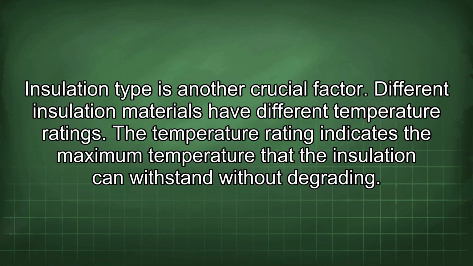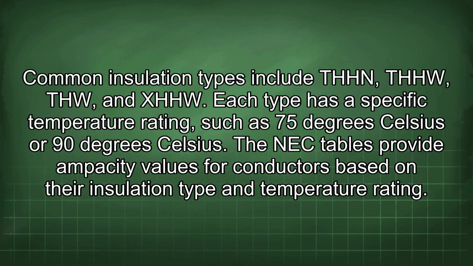Insulation type is another crucial factor. Different insulation materials have different temperature ratings. Temperature rating indicates the maximum temperature that the insulation can withstand without degrading. Common insulation types include THHN, THHW, THW, and XHHW. Each type has a specific temperature rating, such as 75 degrees Celsius or 90 degrees Celsius. The NEC tables provide ampacity values for conductors based on their insulation type and temperature rating.